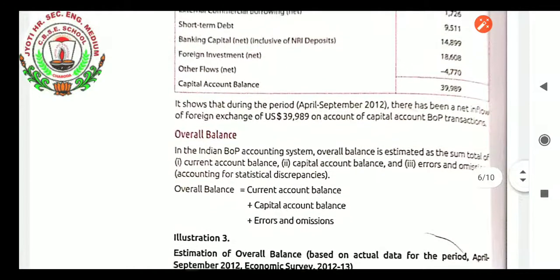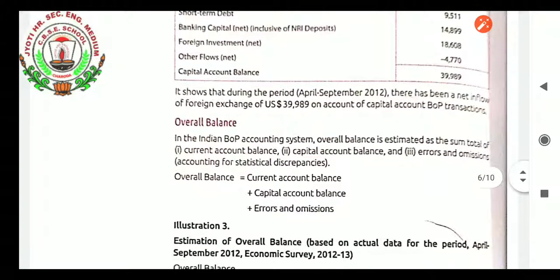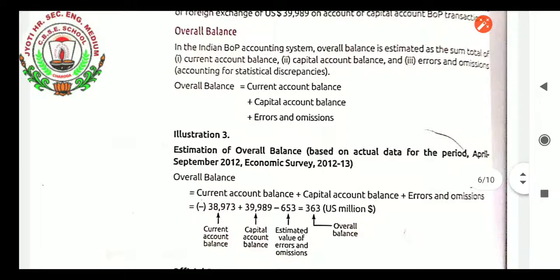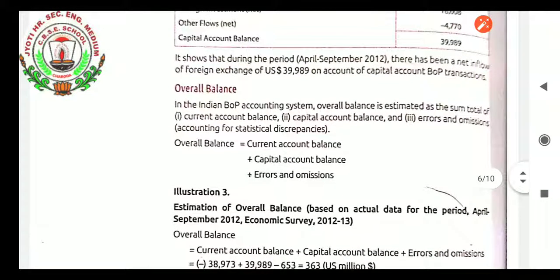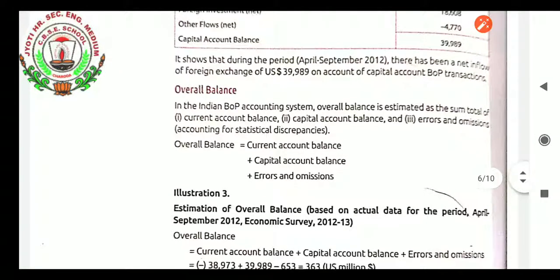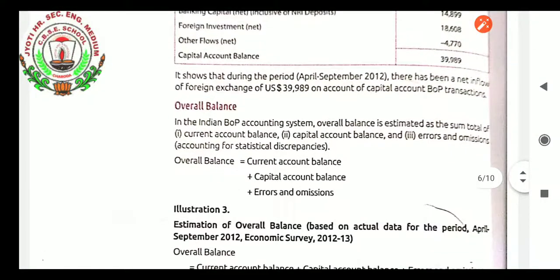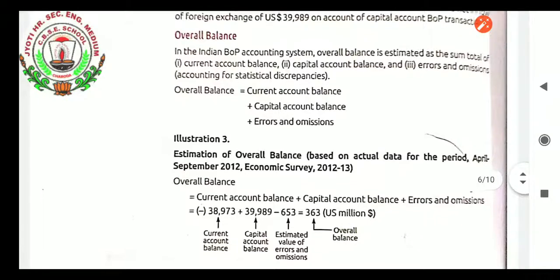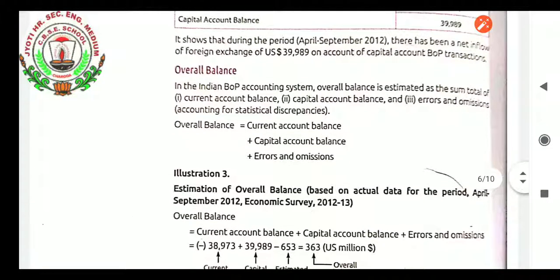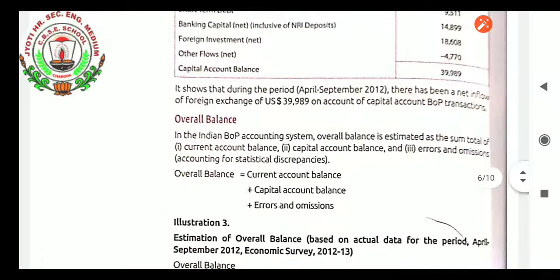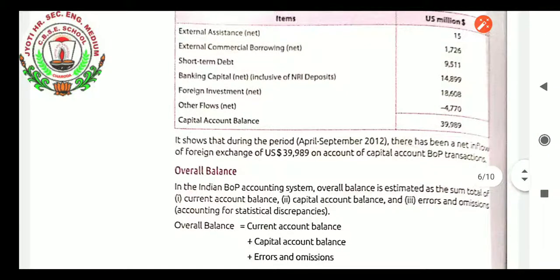Other flows, net 4,770 is there. Short-term debt is there. So let us see what has been said. How much? It is 39,989. But how much is it showing there? 38,973 it is showing there.